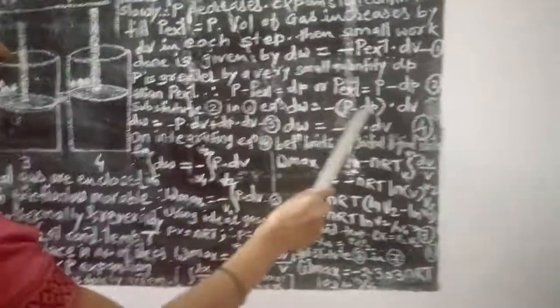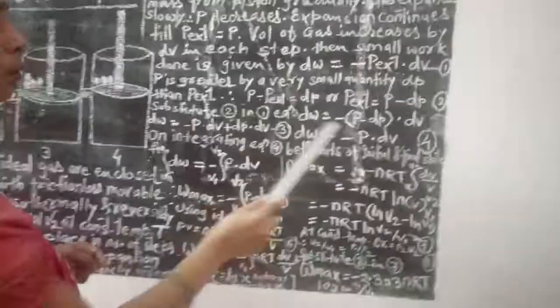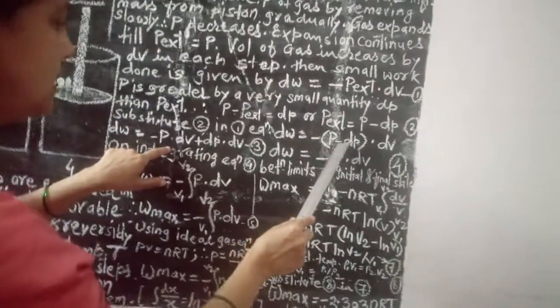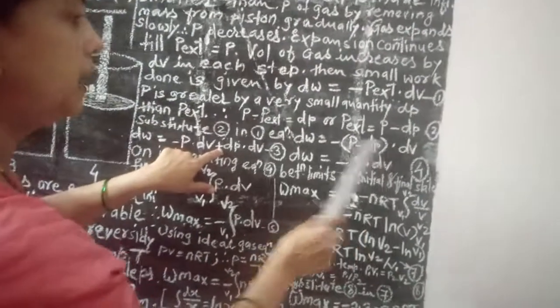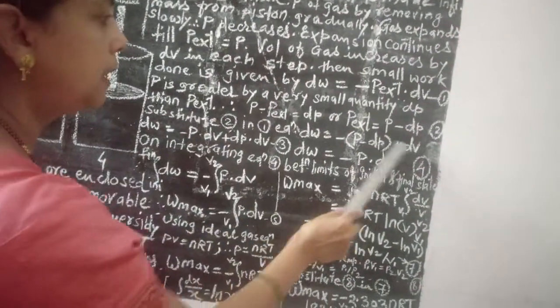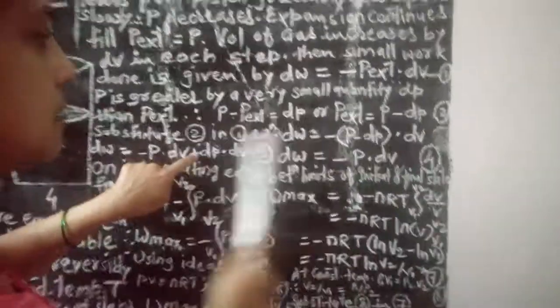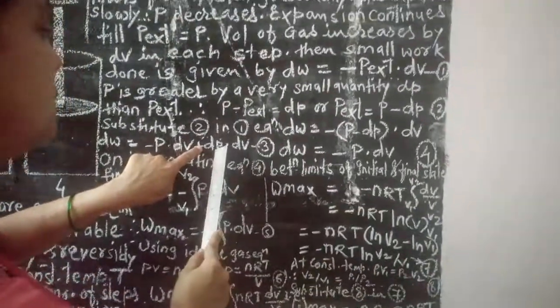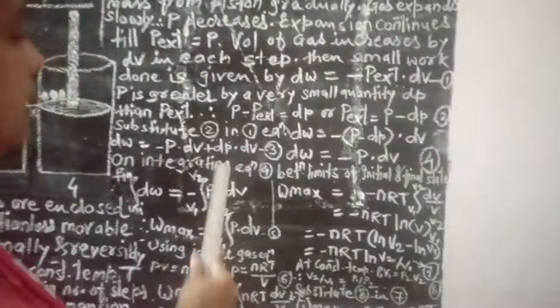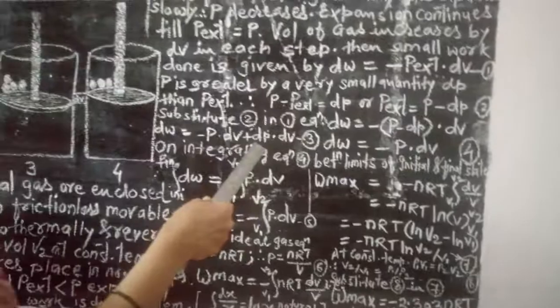Solving the bracket, dW is equal to minus P into dV, minus minus plus dP into dV. Here delta P is the small change in pressure which is reduced, and dV is the small change in volume which has been increased.